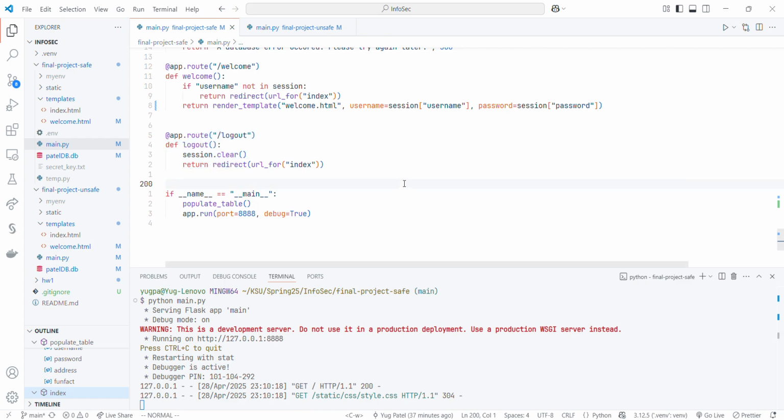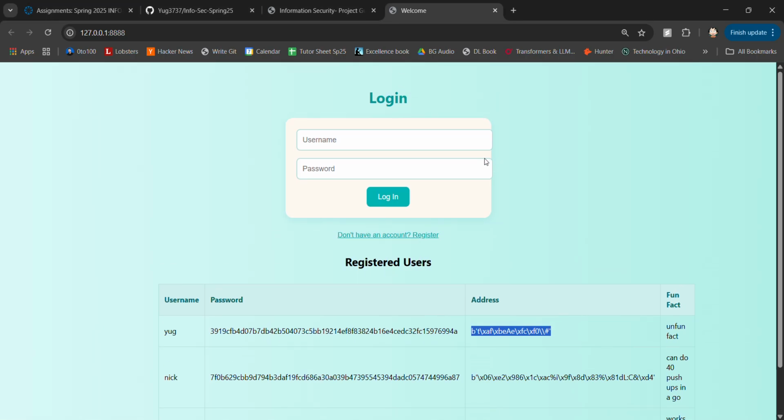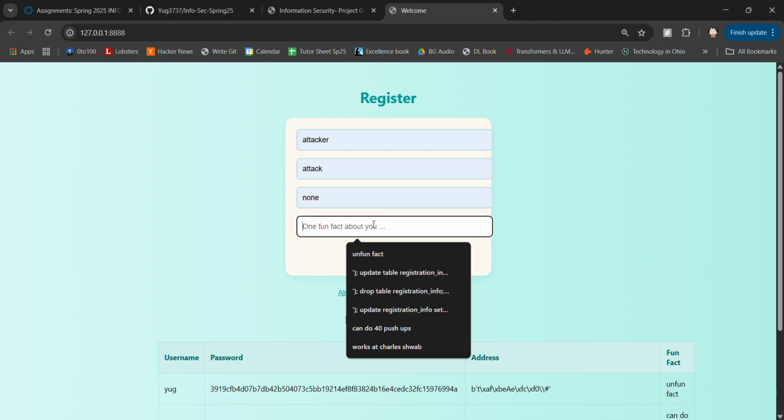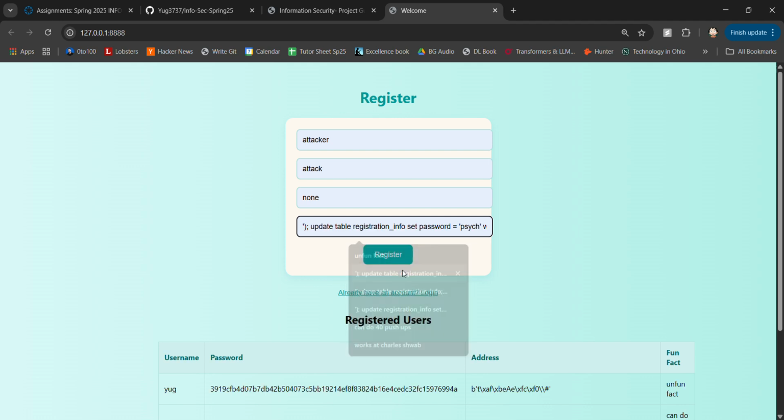Cool, let's see if our old injections work anymore. So attacker, we have password as attack, we have address as none, and we have update registration info, set password equals bad where name equals, let's do change Nick's password, and comment everything later.